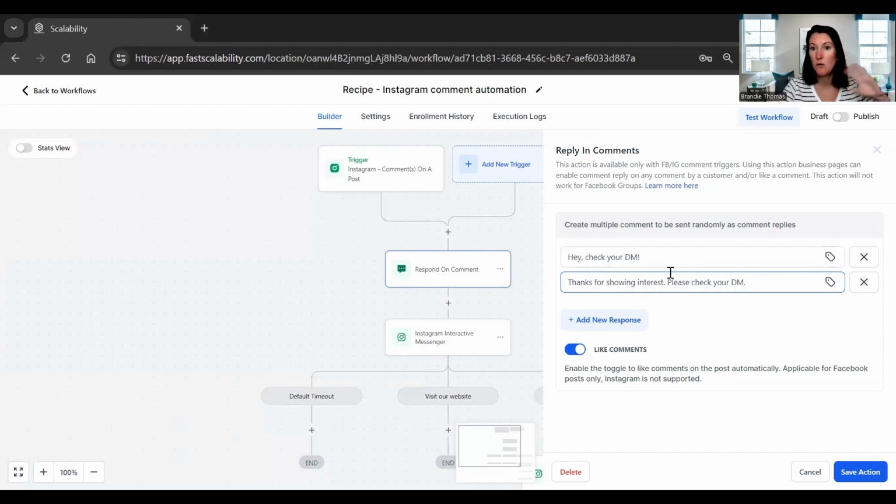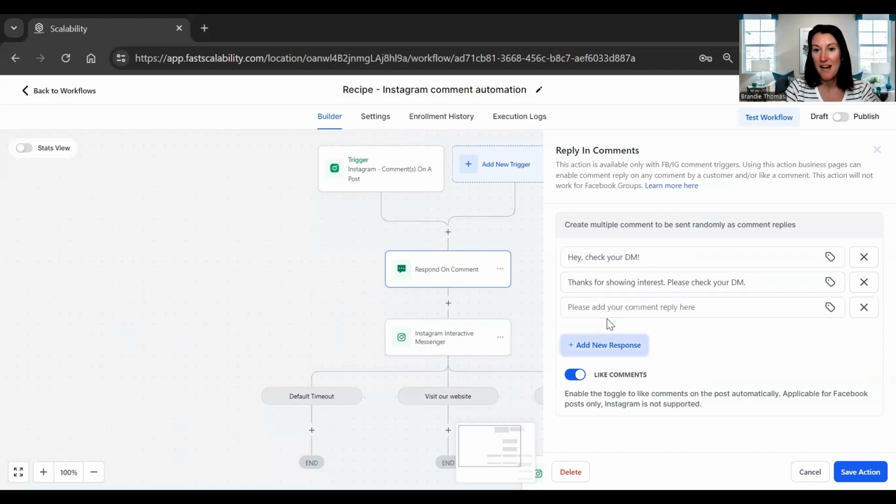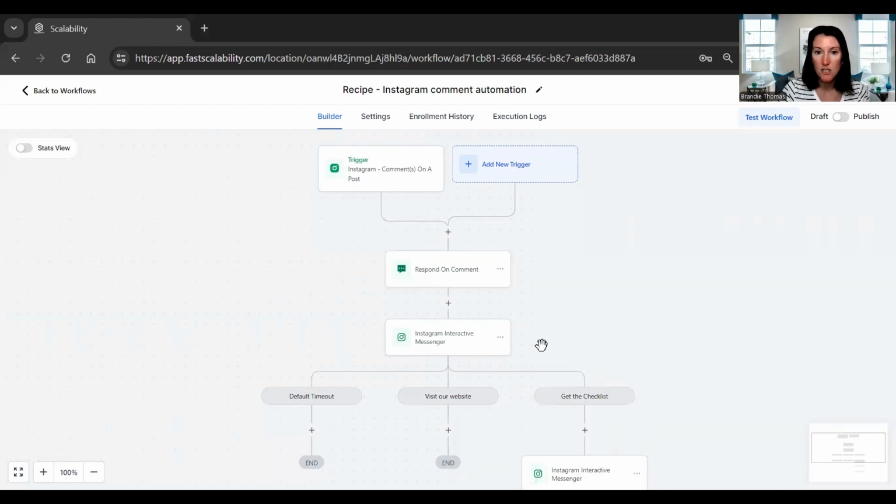And it's going to alternate, so not every response is going to be, hey, check your DM, which I like. So it's going to actually look like I am responding and it makes it less automated from the user's experience. So you can have multiple responses. You can add a new one that says, so excited you want to learn more, please check your DM. Okay, so that's how you add one, or you can just edit the ones that they have. Again, I'm going to save the action.